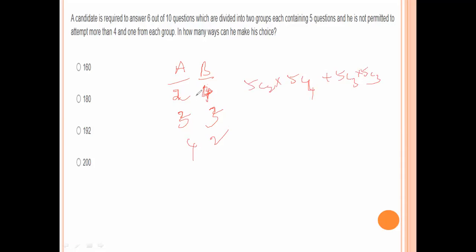Here from 5 we write 2, here from 5 we write 4. 5C2 value is 10, 5C4 value is 5. 10 into 10 is 100, 5 into 10 is 50, 50. Total 200. So option number D is the right answer.